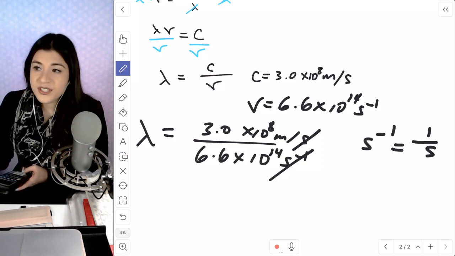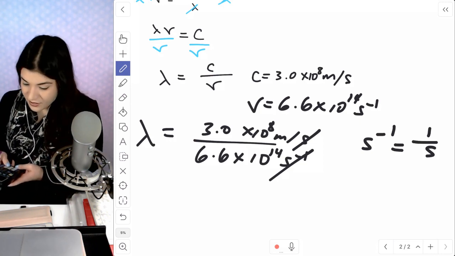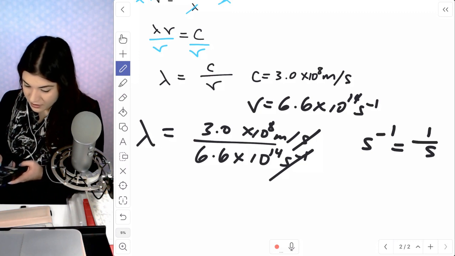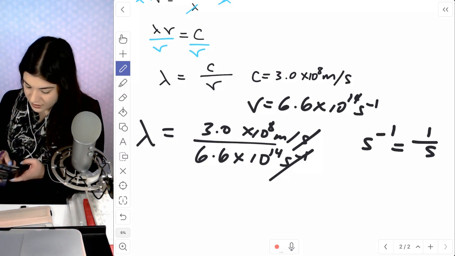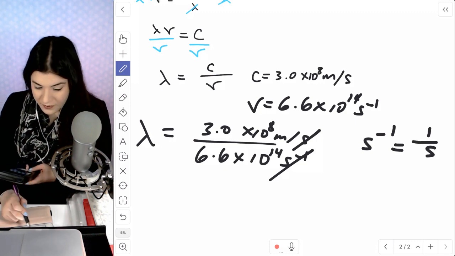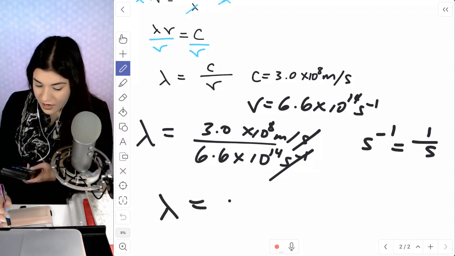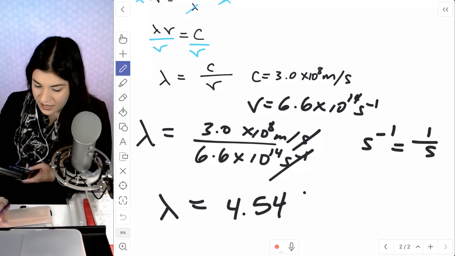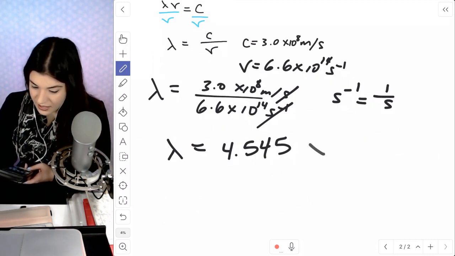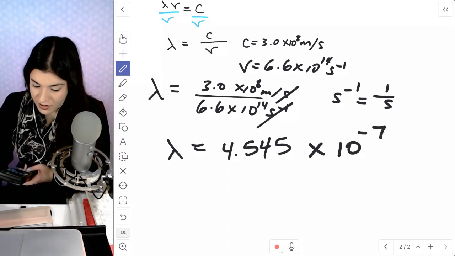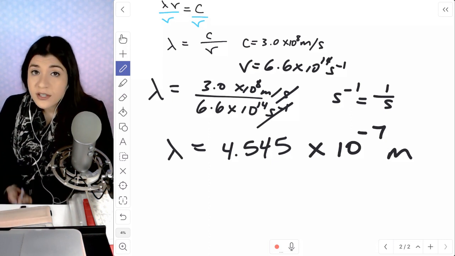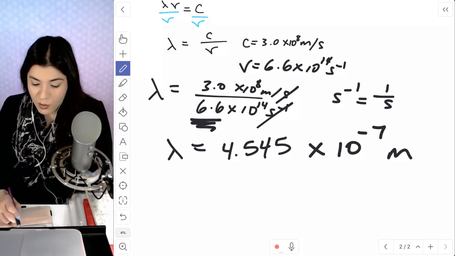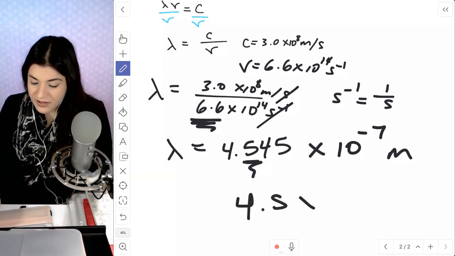So we have one additional step to change it to nanometers at the end. So 3.0 times 10 to the 8th, divided by 6.6 times 10 to the 14th. Okay, it gives us our wavelength of 4.545, I'm going to round at the end, times 10 to the negative 7th, and that'll be meters. So I will change my sig figs real quick. Looking at this, we were provided with just 2 sig figs, so I will round to 4.5 times 10 to the negative 7th meters.